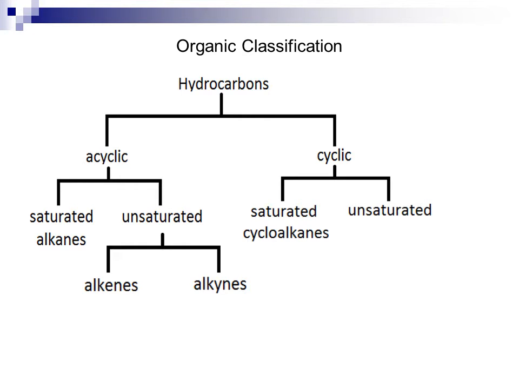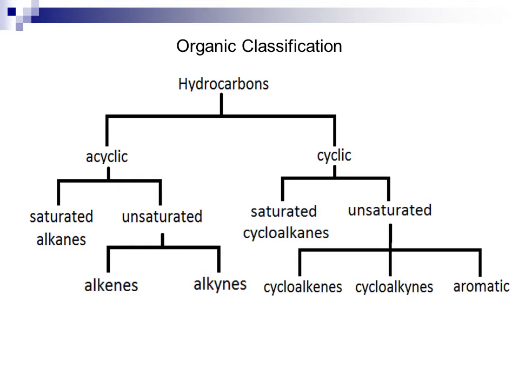Cyclic hydrocarbons break down into saturated cyclic hydrocarbons called cycloalkanes, and unsaturated cyclic hydrocarbons called cycloalkenes, cycloalkynes, or aromatic compounds. Cycloalkanes, just like alkanes, have single bonds only, but their ends are joined to a ring. Cycloalkenes have at least one double bond, and cycloalkynes have at least one triple bond.